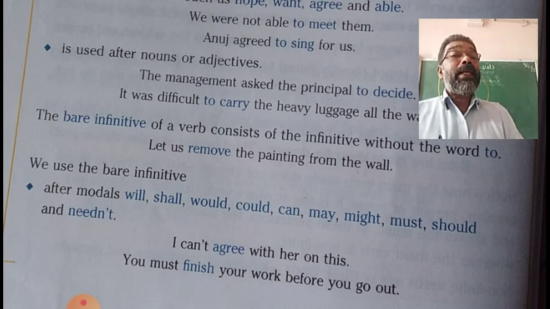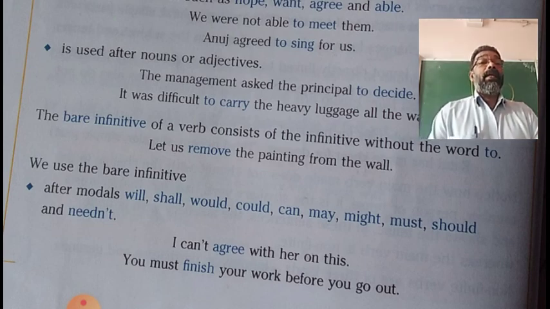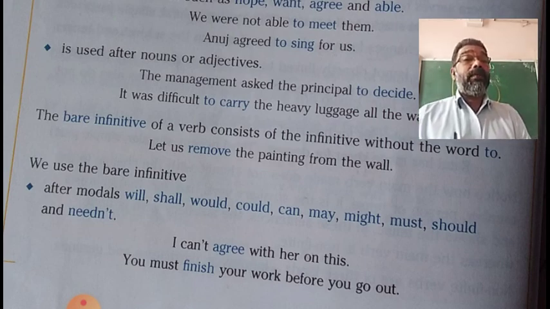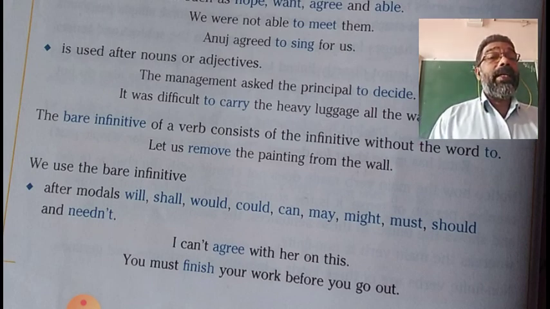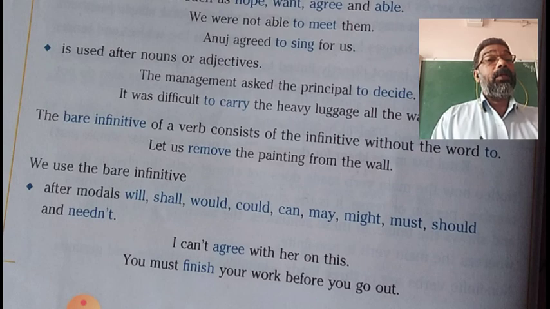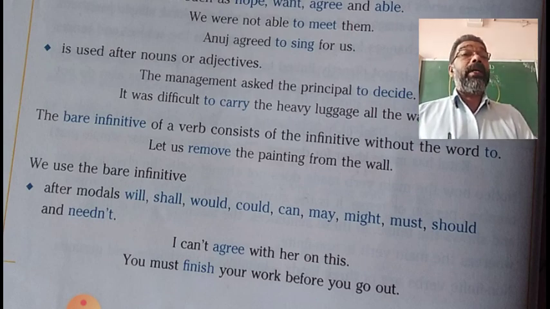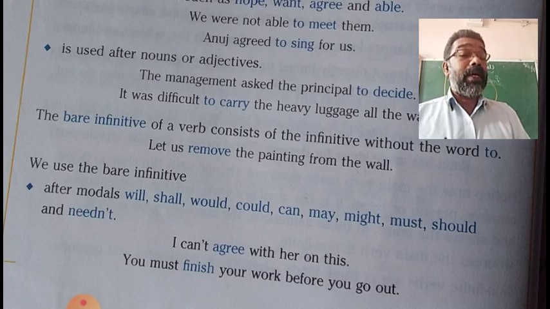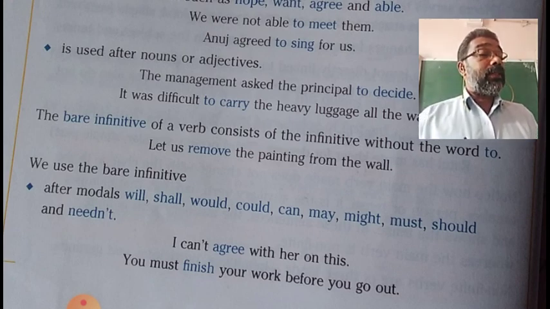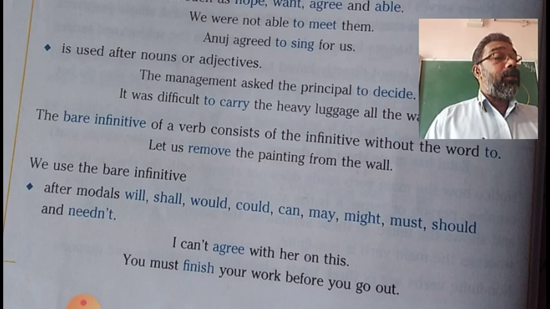So, read is here used as infinitive. Saw is the finite verb, and read is infinitive without to. I saw him read the book. Read is bare infinitive. Another example, I can't let you go.